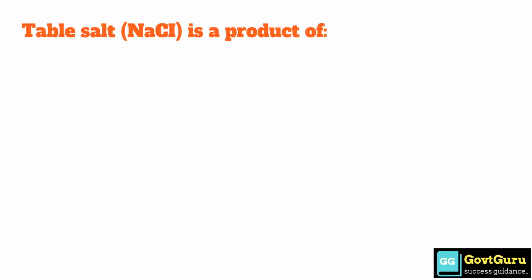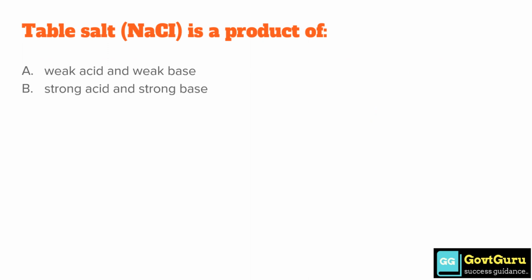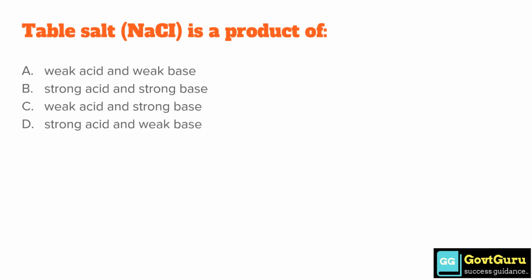Table salt NaCl is a byproduct of option A, weak acid and weak base. Option B, strong acid and strong base. Option C, weak acid and strong base. Option D, strong acid and weak base. So the answer is option B, strong acid and strong base.